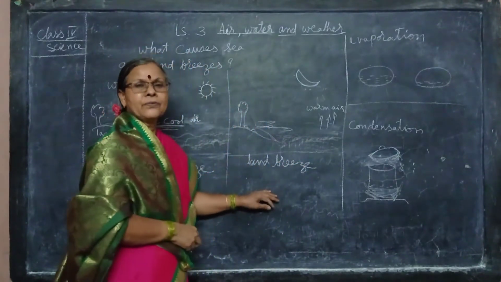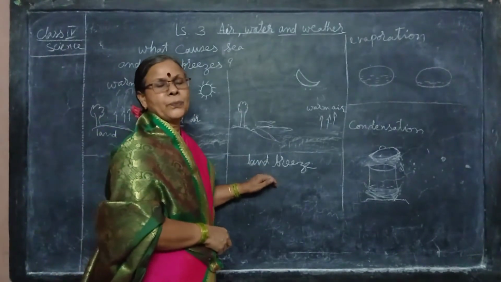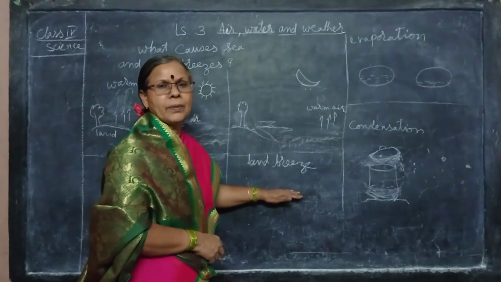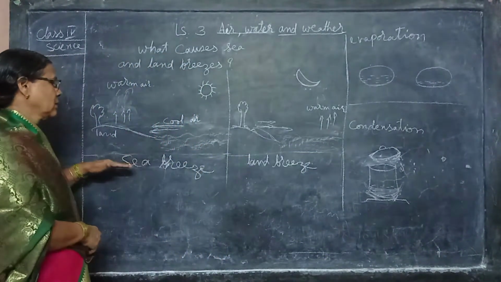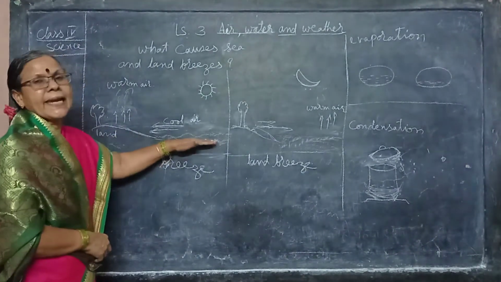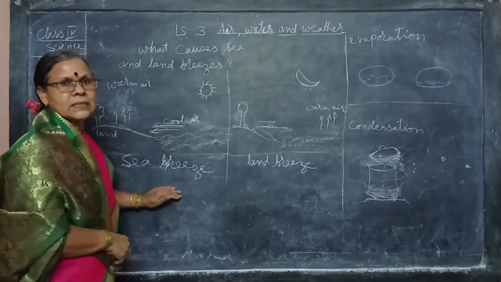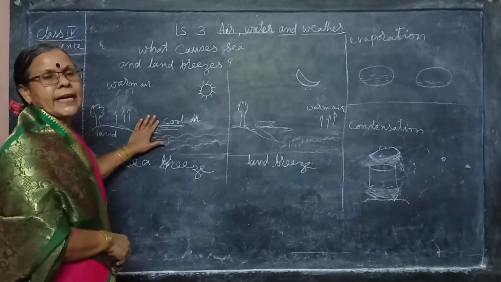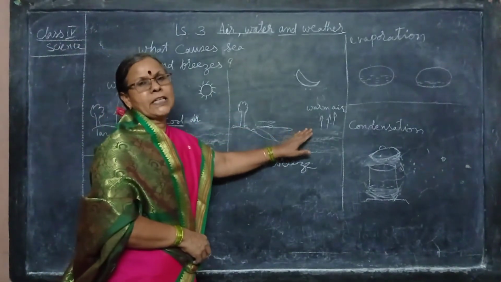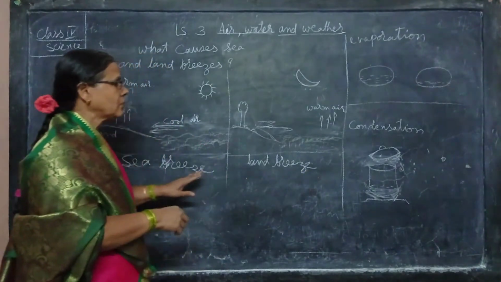Have you understood the difference between these two? The wind that blows from land to sea is called land breeze, and the wind that blows from sea to land is called sea breeze. Sea breeze takes place during the daytime and the land breeze takes place during the night time. So these are the two differences.